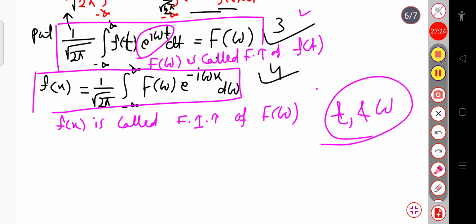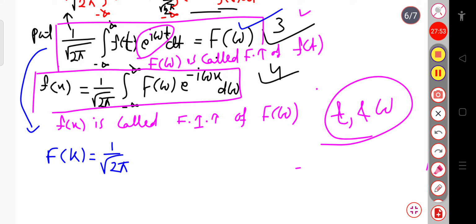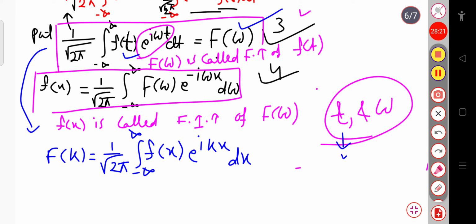If I replace these dummy variables, in the general expression for the Fourier transform I can write f of k equal to the first equation: 1 by root over 2 pi, in place of omega I write k, the integration remains as it is, minus infinity to plus infinity, f of x, in place of t I write x, into exponential i k x dx.